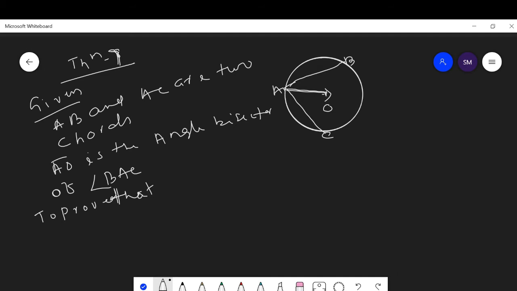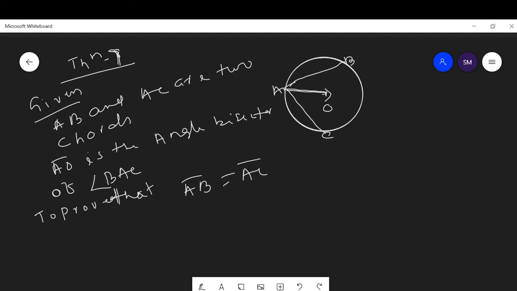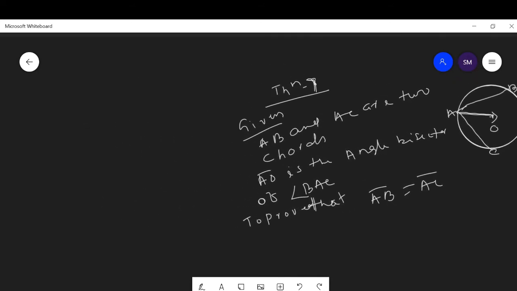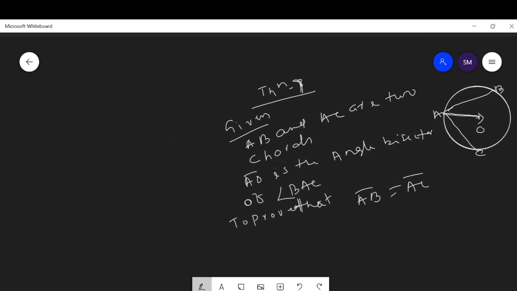In Theorem 6, it is given that the two chords are equal, and we have to prove that their angle bisector passes through the center. Here the condition given is that the angle bisector passes through the center, and we have to prove that these two chords are of equal length. Let us prove it. The proof.